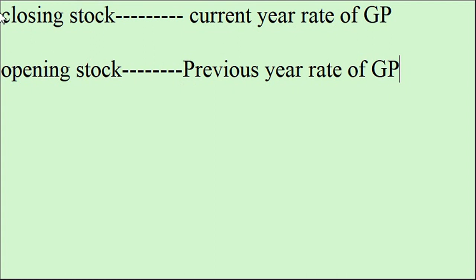For the closing stock, it includes the selling price. Then we have to find out the current year rate of gross profit. If they have said there are interdepartmental transfers and in the opening stock another department's stock is involved, then we have to find out the previous year's rate of gross profit. In this case it is closing stock they have given, so we have to find out the current year rate of gross profit.